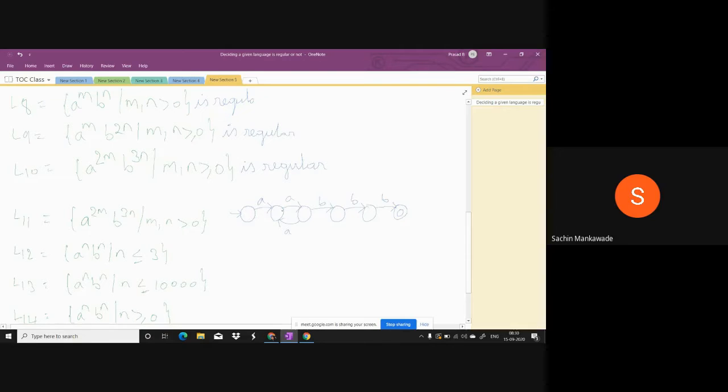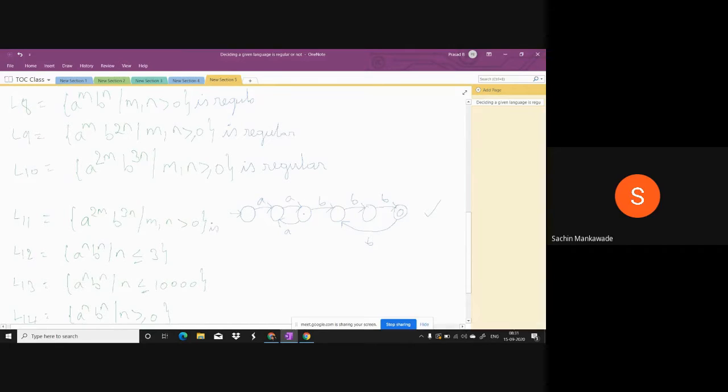Now A's can be a multiple of 2. So look at this: 1, second A, then 3, fourth A, then 5th, 6th A, then 7th, 8th A. So if A's are an even number, then the machine reaches this. Then here, if B comes 1, 2, 3, and B's are more than that, but should be a multiple of 3. So I repeat, this is 1, 2, 3. 4, no. 5, no. 6, yes, accepted. 7, no. 8, no. 9, yes. And 12.